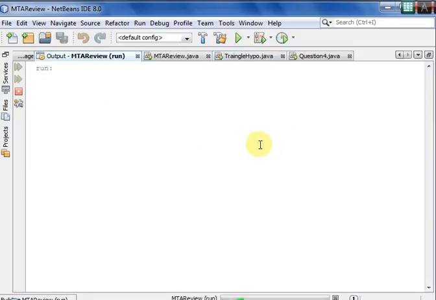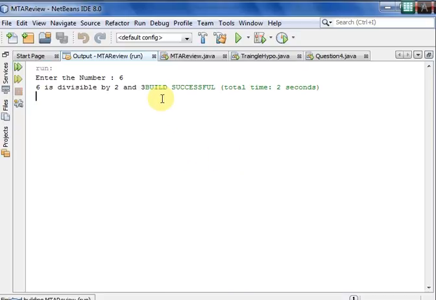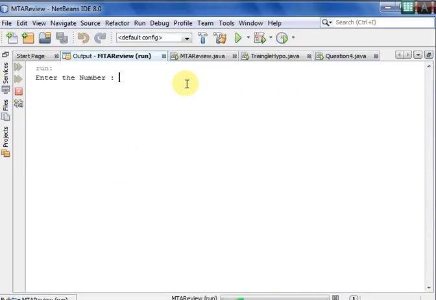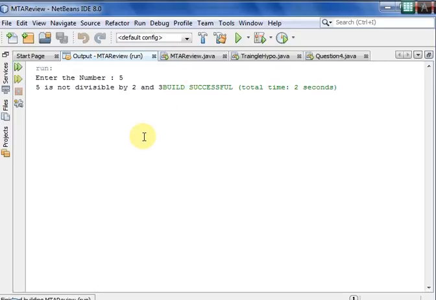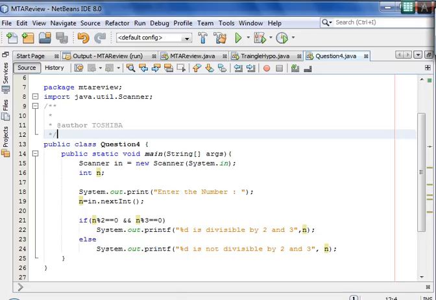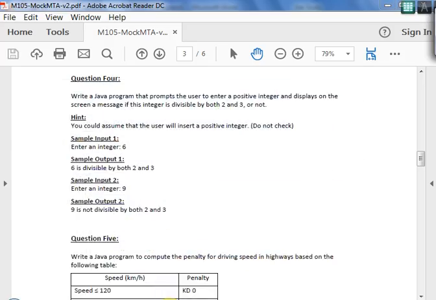It's just for satisfaction. I'll enter 6: 6 is divisible by 2 and 3, and just for your confirmation, 5 is not divisible by 2 and 3. So this is question number 4, and you will get this type of question in your exam in question number 4. The sample input and output is also given here. So your job is to just write the program, fine, not the output. Don't need to write any output. So this is question number 4.